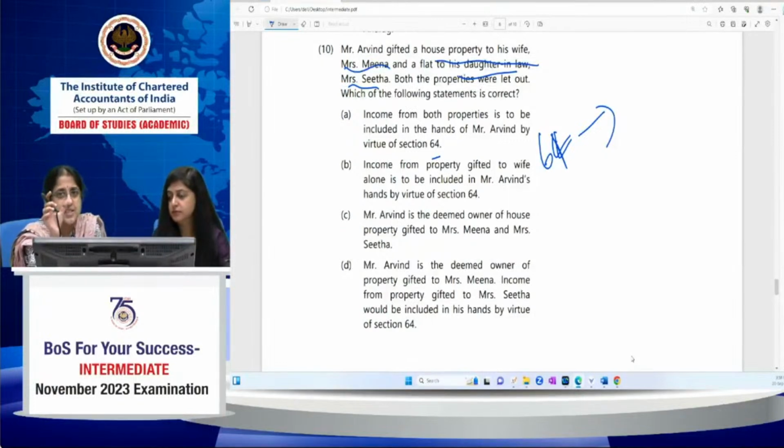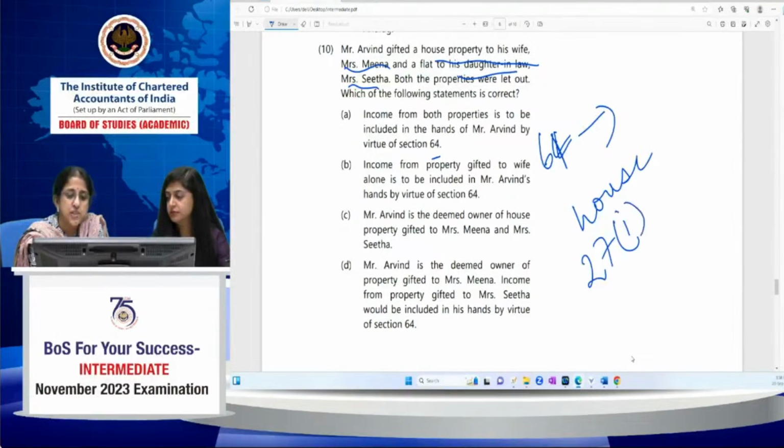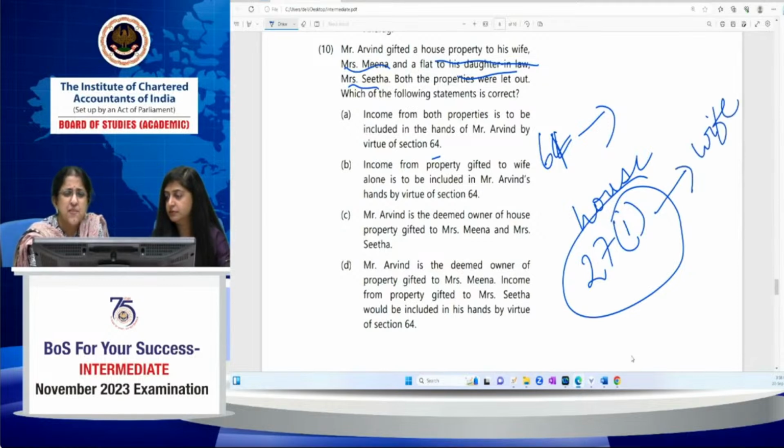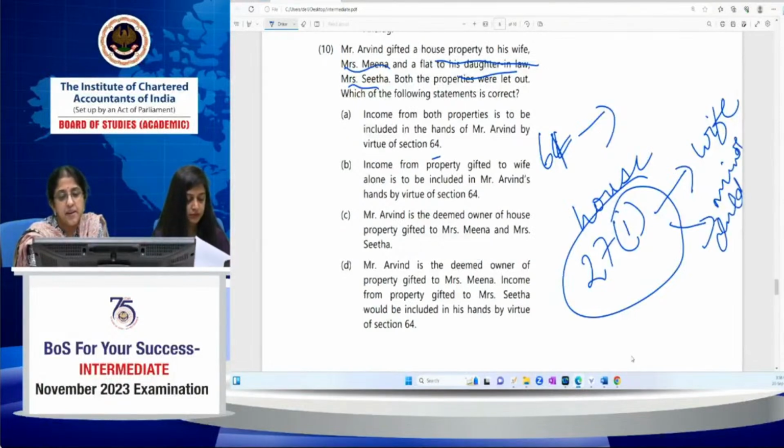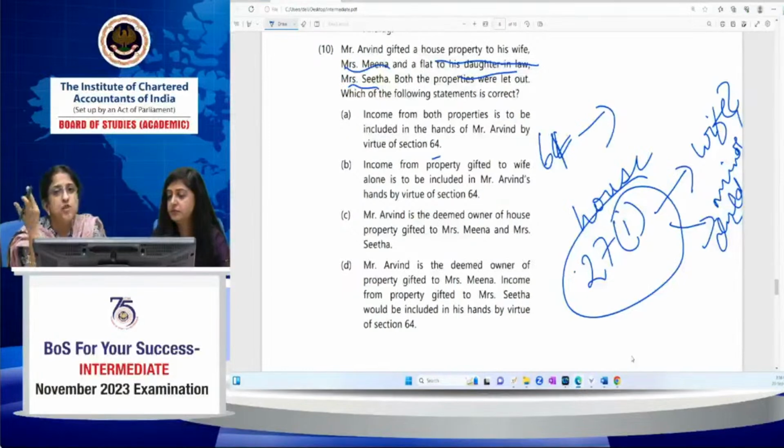However, there's one exception other than house property. Why? Because in case of house property, section 27(1) contains the deeming provisions. Where a person transfers a house property to his wife or husband, spouse, or minor child, other than minor married daughter, then that person will be the deemed owner of house property, in which case the income from house property will be directly taxable in the hands of that person.